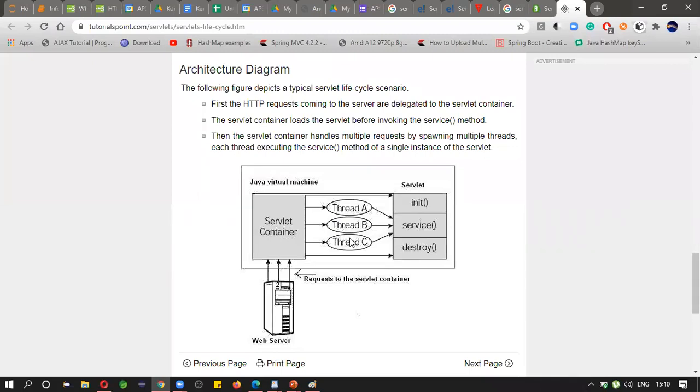Multi-threading means thousands of clients may request the server at the same time, right? Then you need to handle all the 1,000 requests. How can you handle all the 1,000 requests? Java will use the threading concept. Threading means separating the main object into multiple objects.